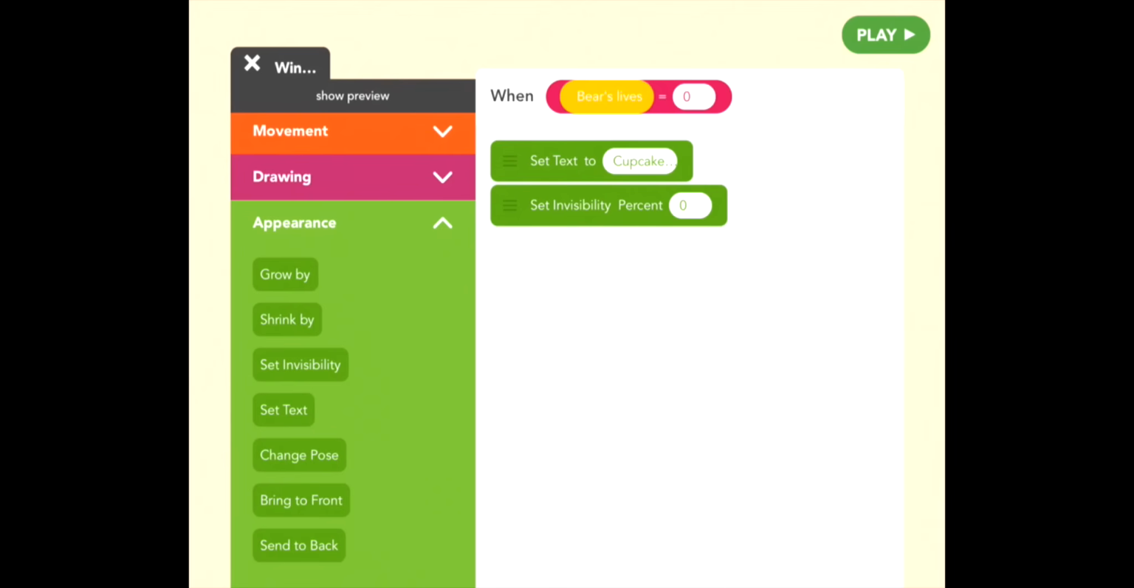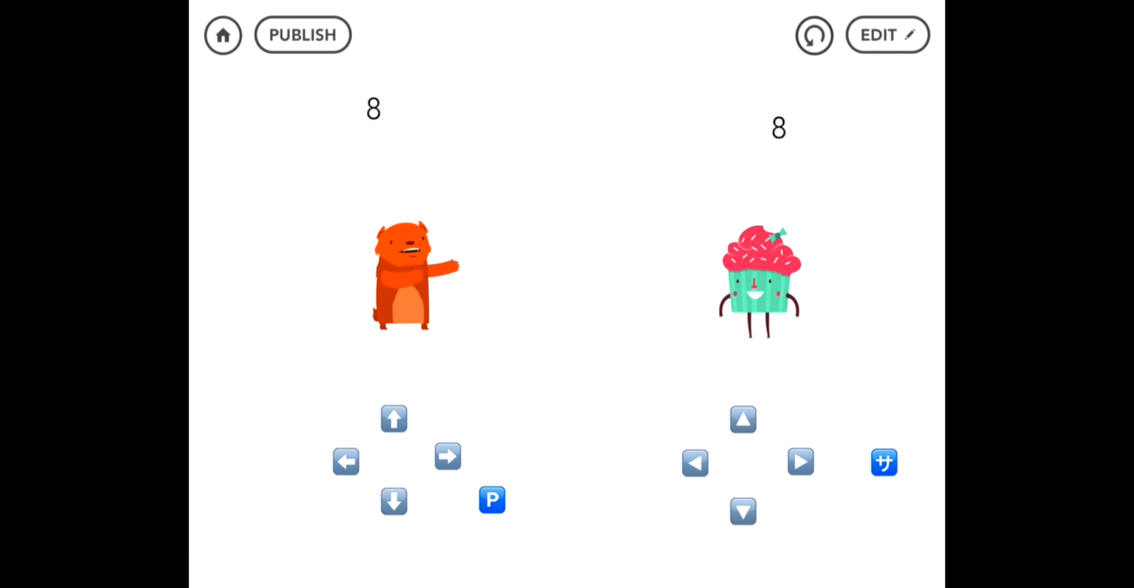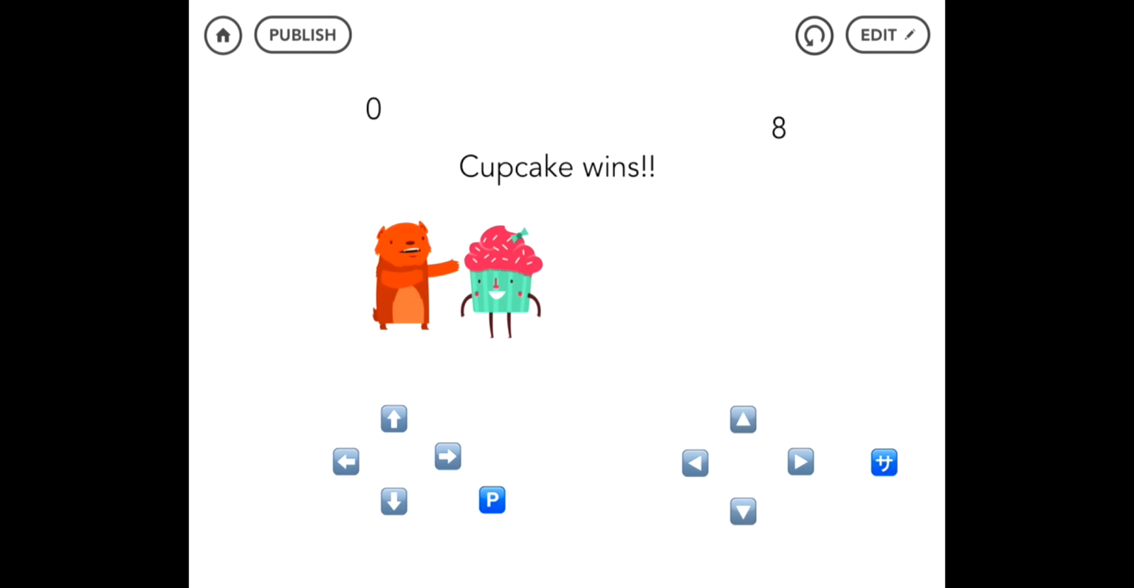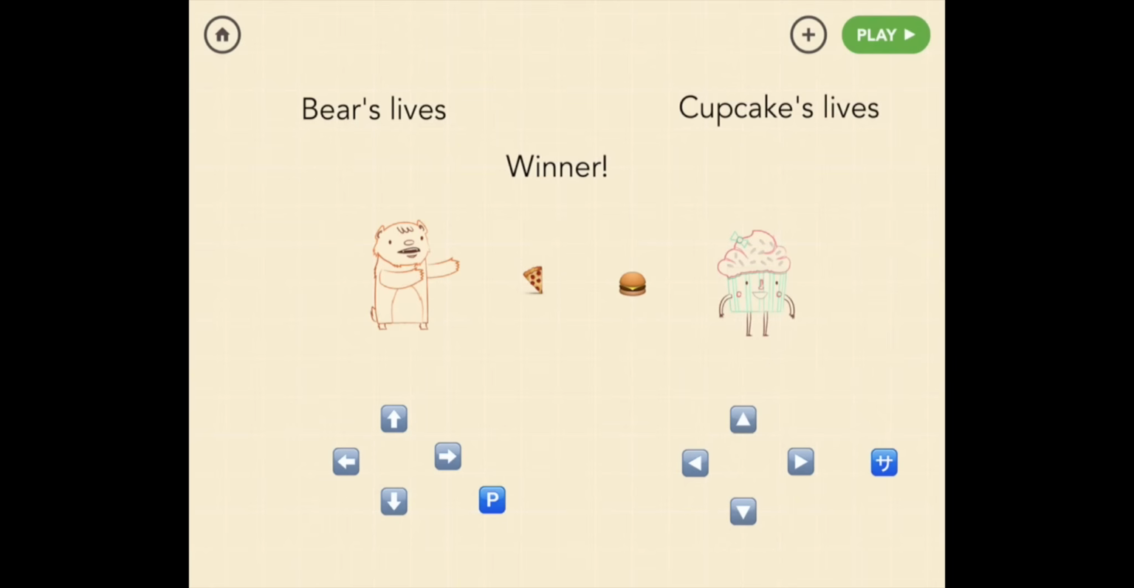Let's see what that looks like. Okay. So, Cupcake, hit, hit, hit, hit, hit, hit. Uh-oh. Game point. Cupcake wins. Beautiful.